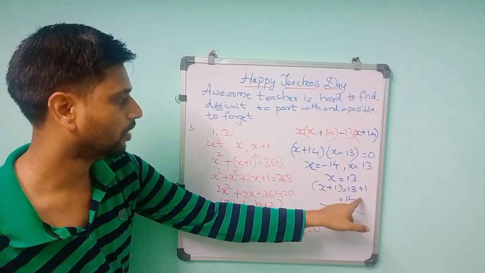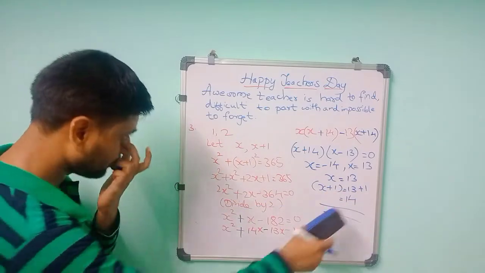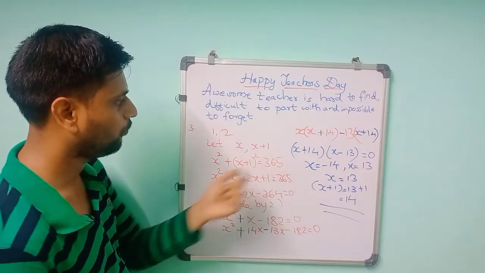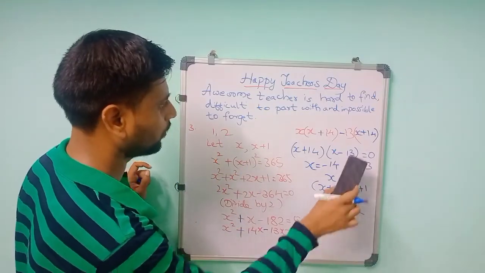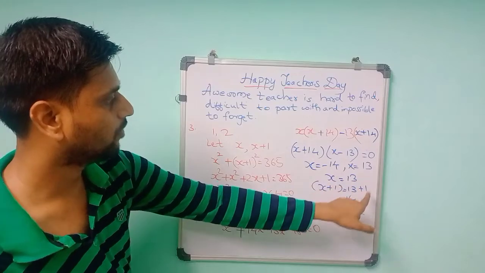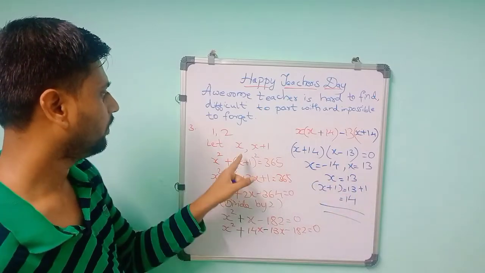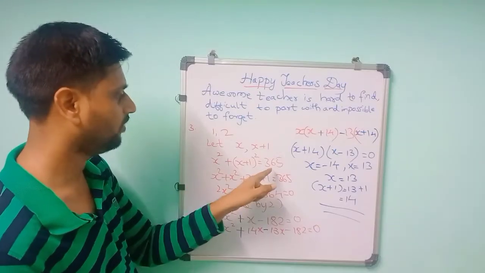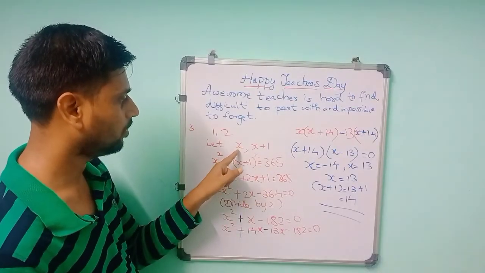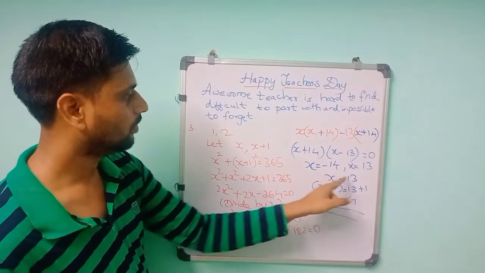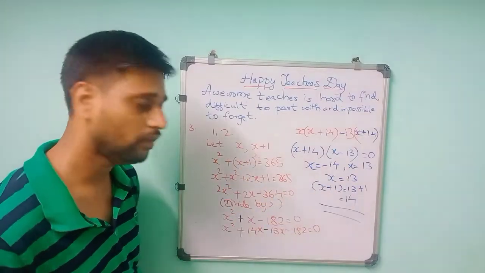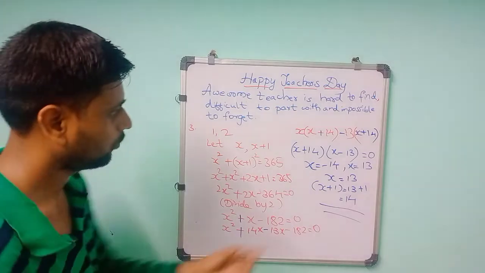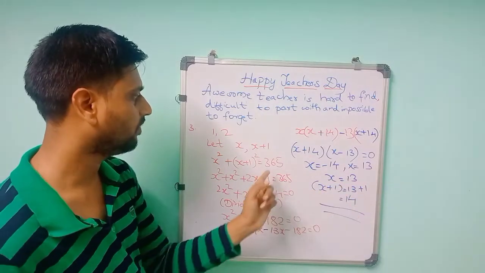If you multiply 13 and 14, 13 into 14 is 182. So the numbers are 13 and 13 plus 1, they told. So 13 is this one, that you should not take that square. They told sum of the squares is 365, but I have taken the x as the number. So x is 13, x plus 1 is 13 plus 1, 14. So the numbers are 13 and 14. So if you square these two numbers, it will become 365.